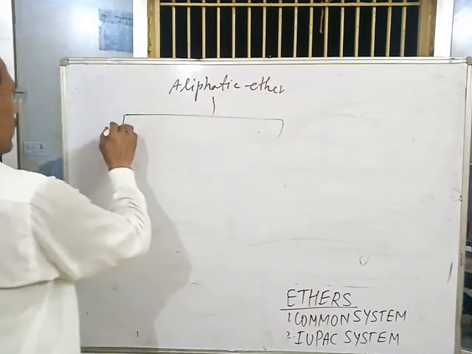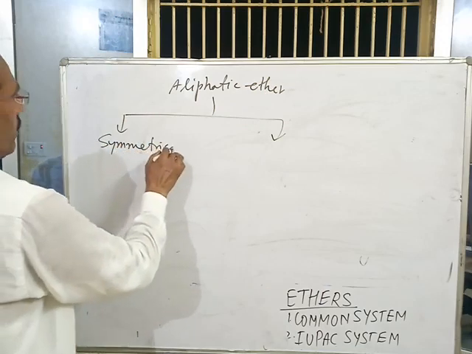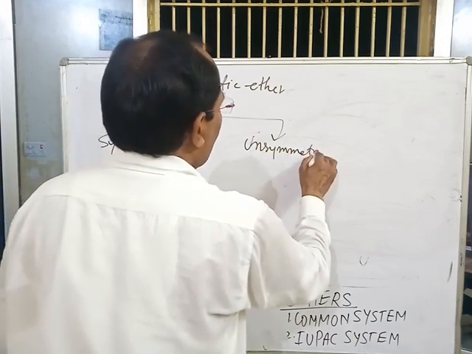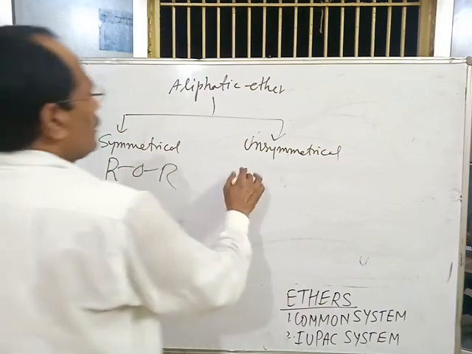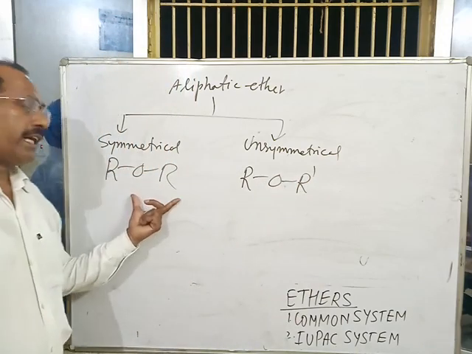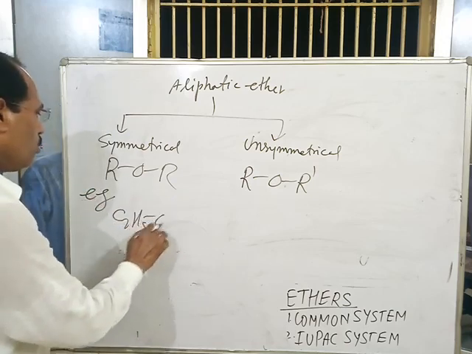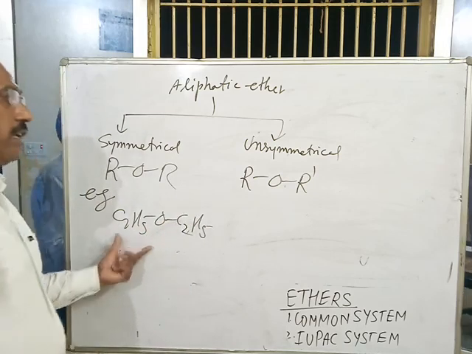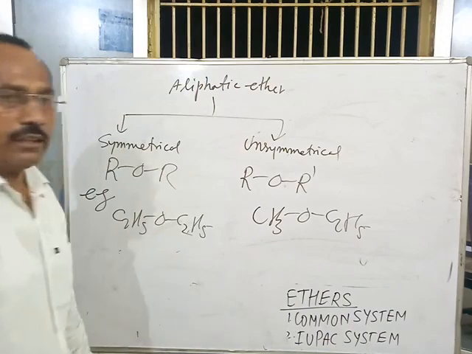Symmetrical ethers are written as ROR and unsymmetrical as ROR dash. In symmetrical ethers, both alkyl groups are identical, like C2H5OC2H5, diethyl ether. This is a symmetrical ether, and CH3OC2H5 is an unsymmetrical ether.